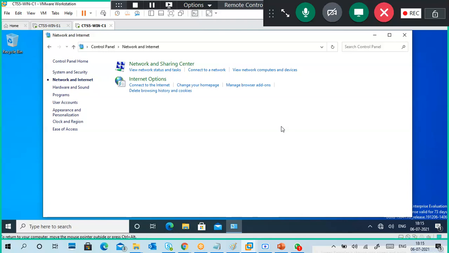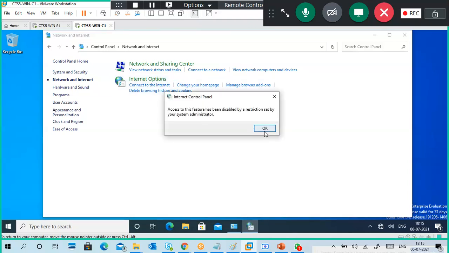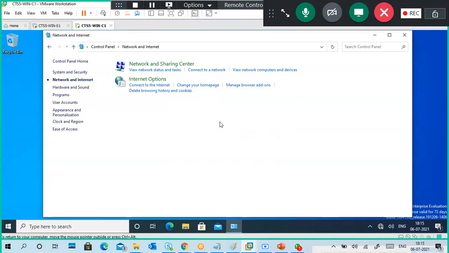This I'm doing on the client side. On the server side, I created a policy, I linked the policy, and updated the policies. But on the client side, verify the policy. So I came to Windows 10. I open control panel, network and internet, and then I click on change your home page. Now it is showing restrictions. So understand, we create a policy in server, but it is applied on client machine.